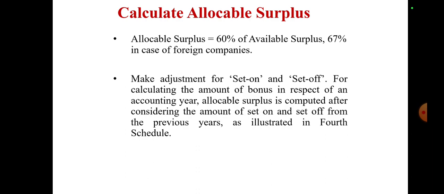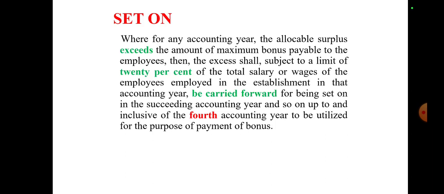So this is set on, and set off is by default; they have to pay whatever may be the profit or loss. Whether he got a profit or loss, he is entitled to pay the bonus.